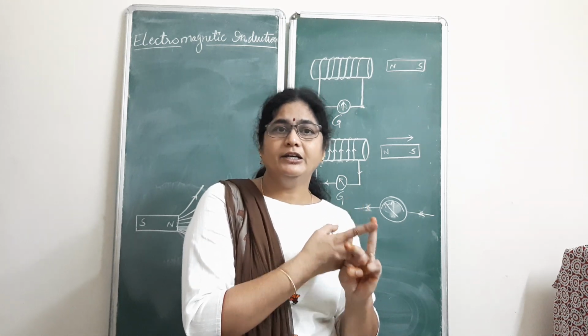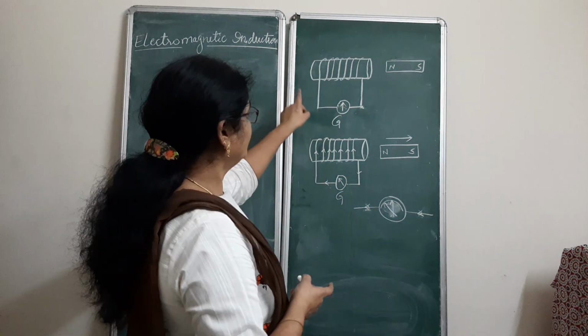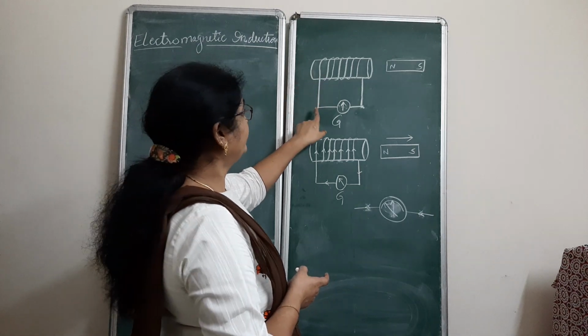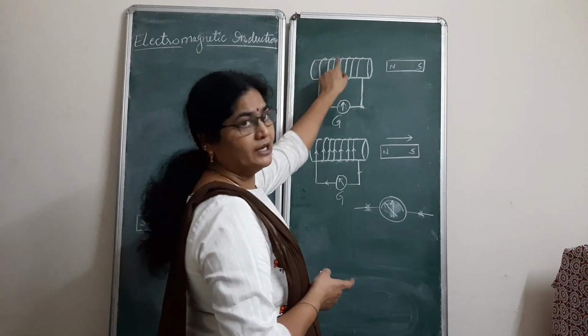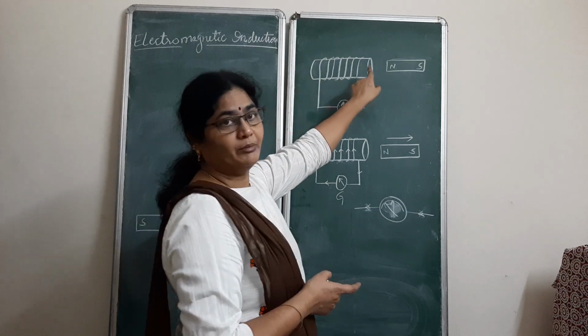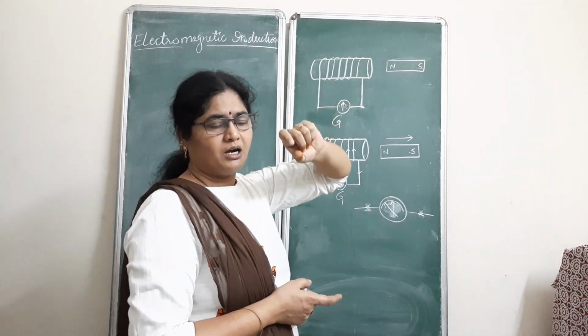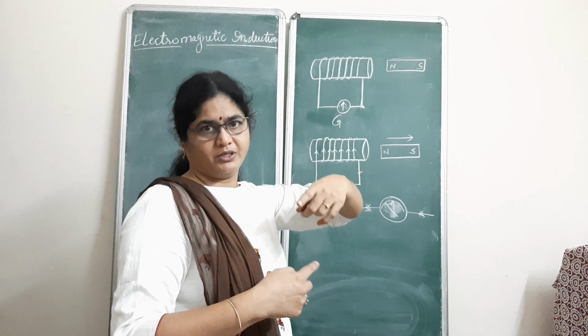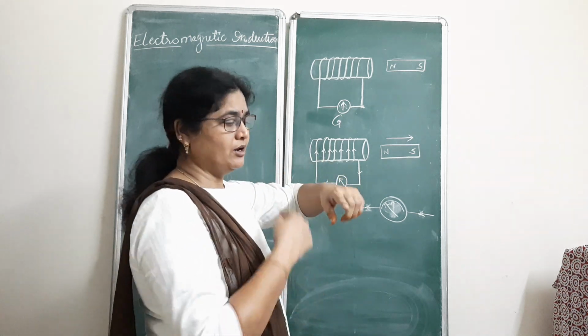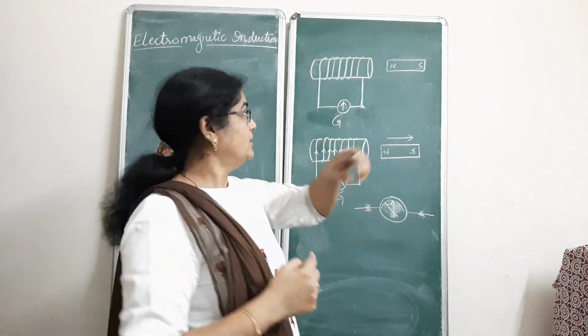So what he did initially, here he wrapped this wire around this insulating material. Take any cardboard or any piece of paper or any insulating material on which the wire is wound this way.